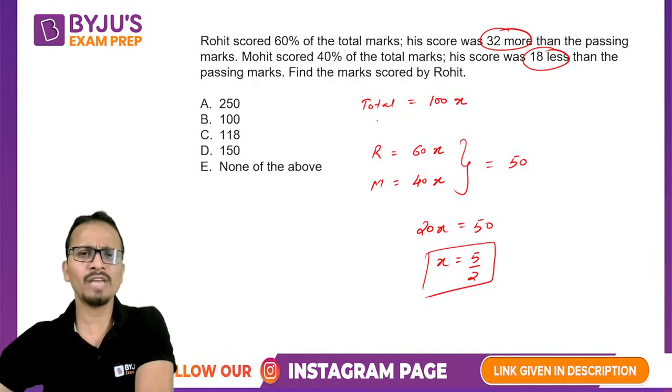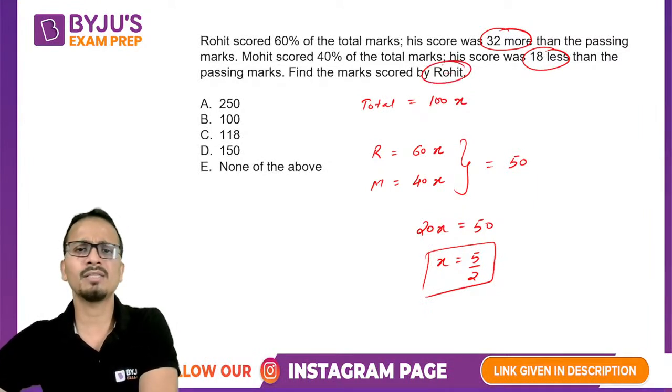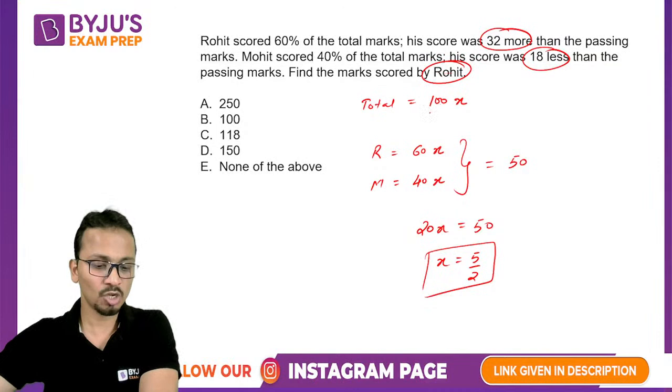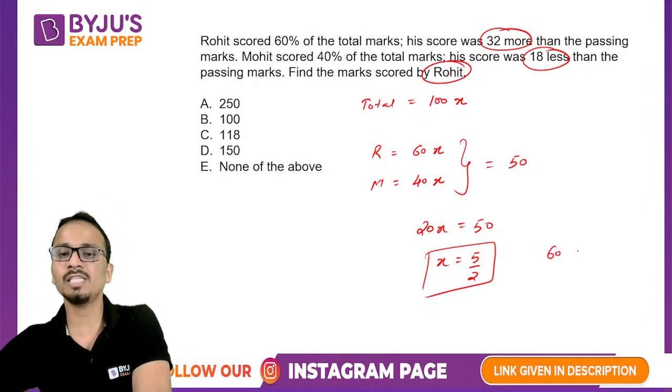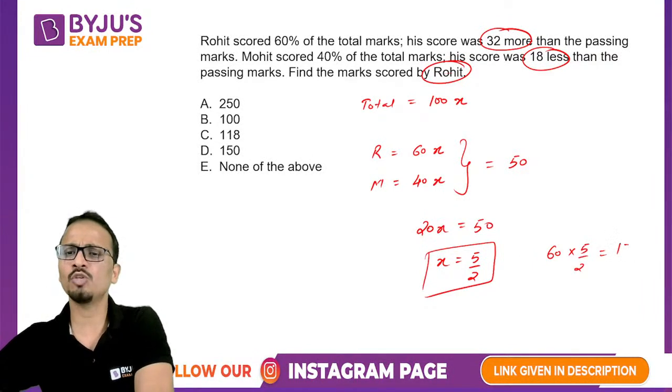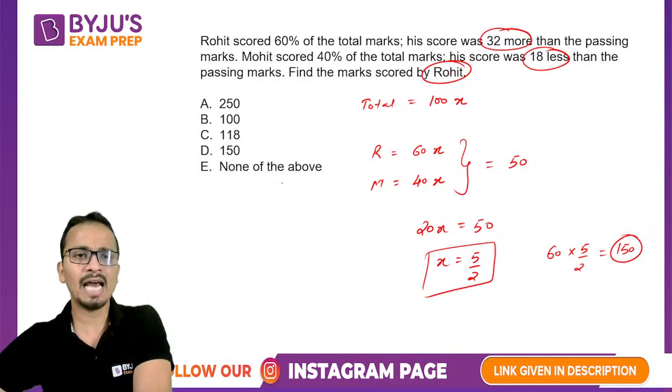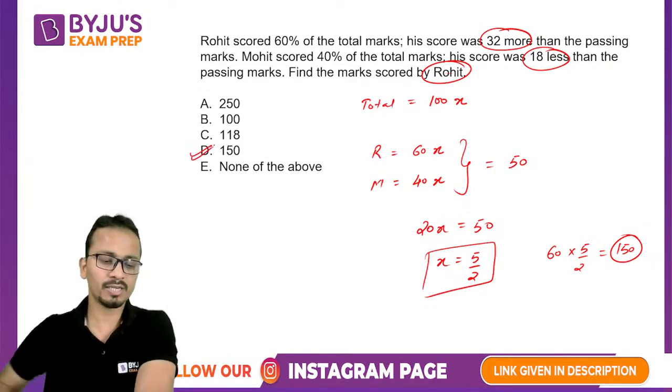Now let's see, what do we have to calculate? We have to calculate the marks scored by Rohit. Okay, so we have to find Rohit's marks, careful. So Rohit's marks is 60x, 60 into 5 by 2, and that will be equal to 150. And yes, option D is the correct answer.